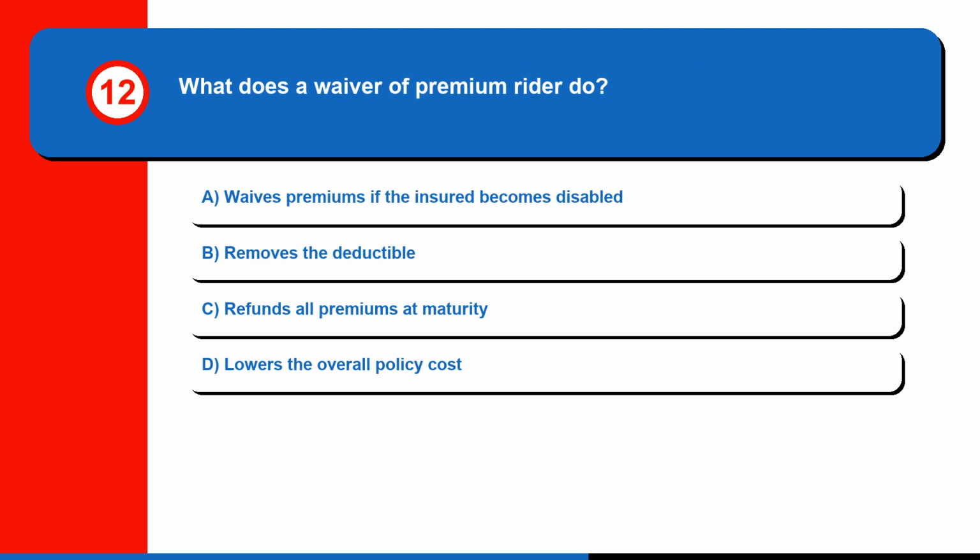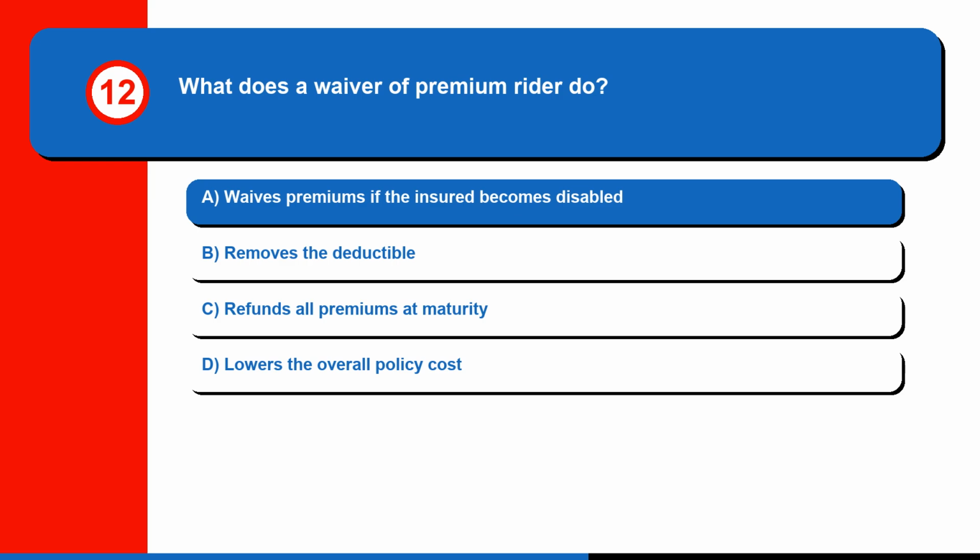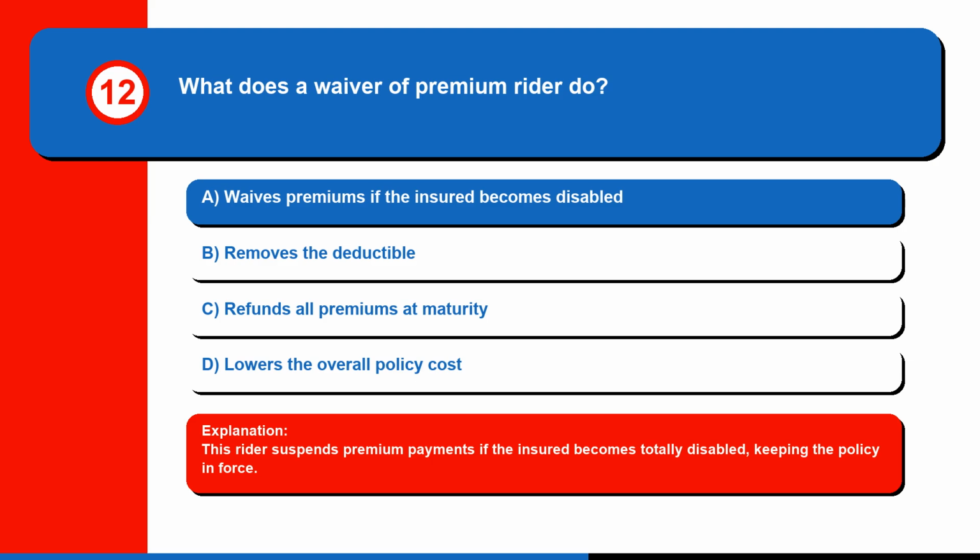Question 12. What does a waiver of premium rider do? A. waives premiums if the insured becomes disabled, B. removes the deductible, C. refunds all premiums at maturity, or D. lowers the overall policy cost. The correct answer is A, waives premiums if the insured becomes disabled. This rider suspends premium payments if the insured becomes totally disabled, keeping the policy in force.